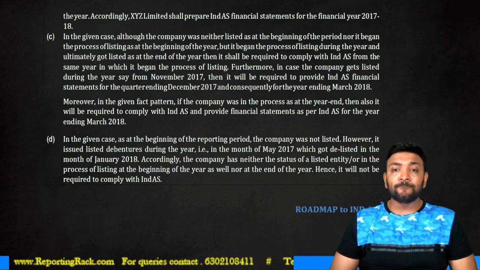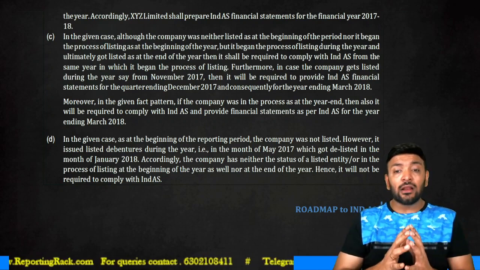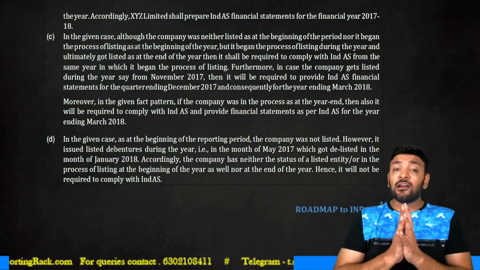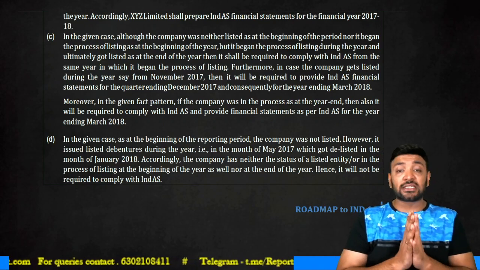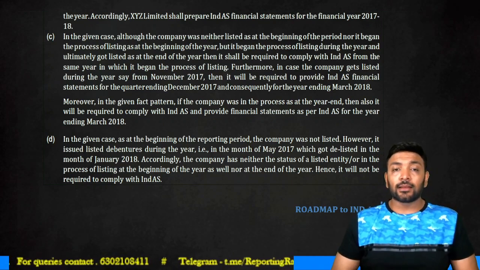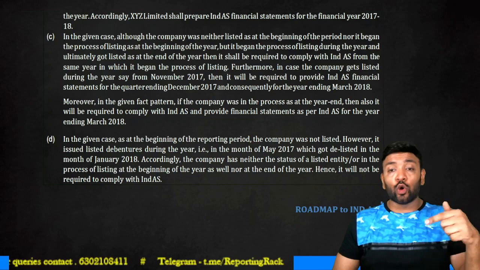Clear? Now, this is a very, very important and comprehensive paragraph which deals with enterprises which are listed or in the process of listing during the year. Clear? So, let's move on to the next question.